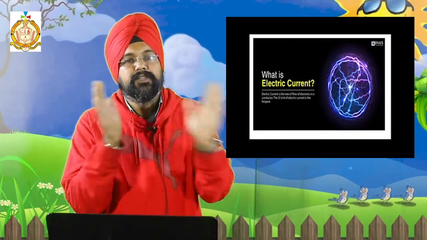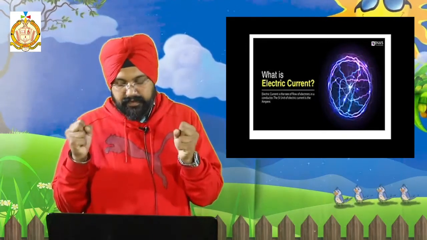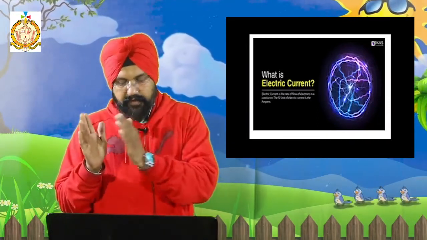So first, what is current? What is electric current? Electric current is the rate of flow of electrons in a conductor. That is, electric current is defined as the amount of electric charge flowing through the conductor per unit time. How much charge is flowing within the time constitutes the current. That is the rate of flow of charges through the conductor.